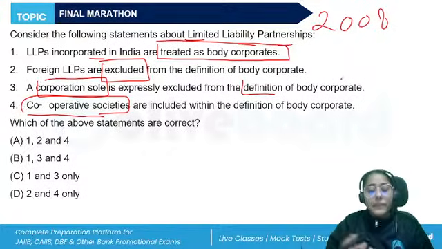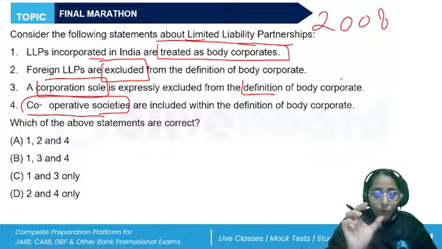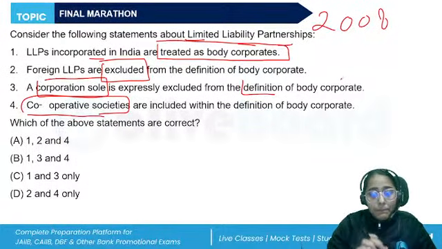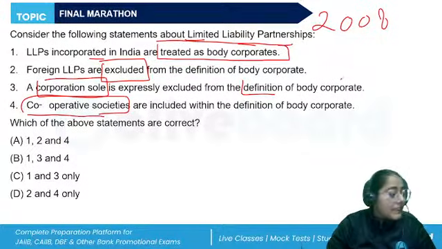It is not unlimited. They are not personally liable for all the debts. So what is included? An LLP is a body corporate. It can be an LLP incorporated outside India, but it will not include a corporation sole or a cooperative society registered under any law for the time being in force.